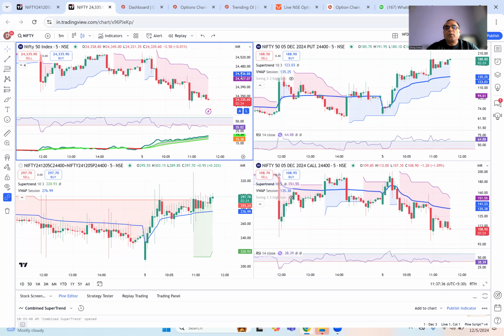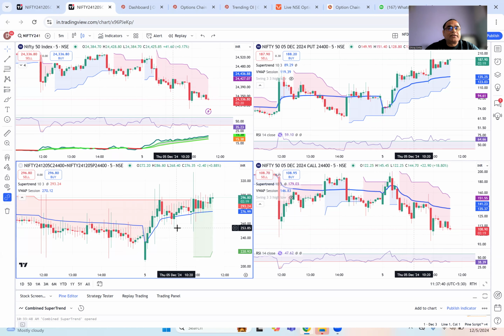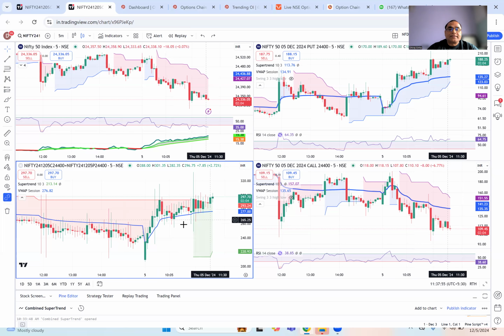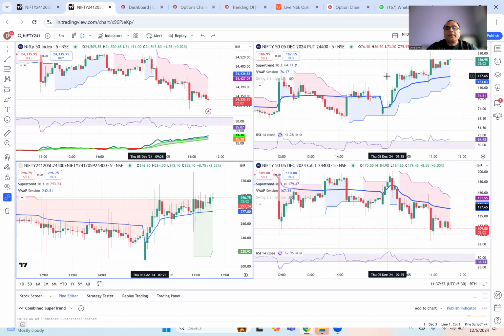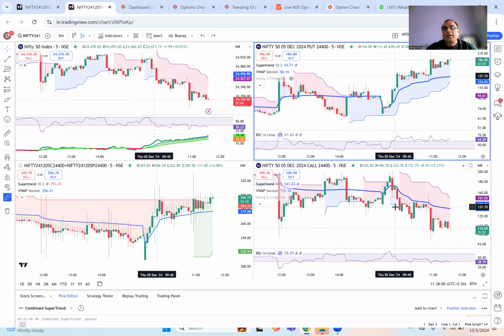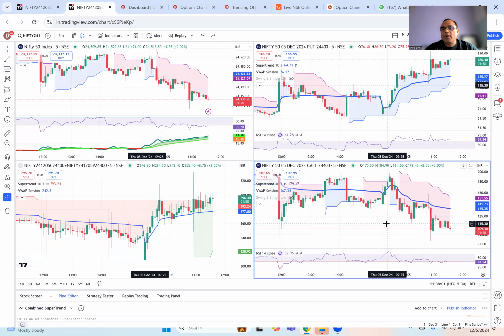In addition, I look at 3 other charts. So I look at the straddle chart. Right now, Nifty is at 336. Of course, this was in motion a little bit back, so at that time the straddle was 24,400. So I have 24,400 put and 24,400 call here, which is the straddle. And then I also look at the 24,400 put, which is the ATM put, and the 24,400 call, which is the ATM call. So essentially, right now the prices have moved, but I look at the underlying.